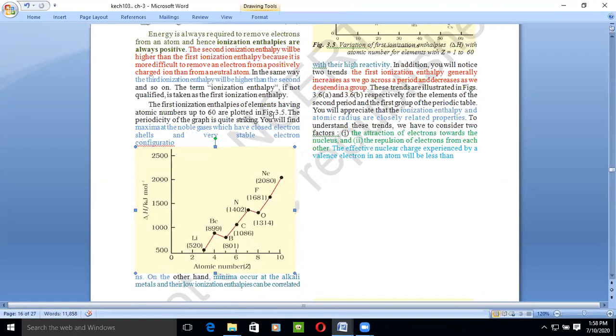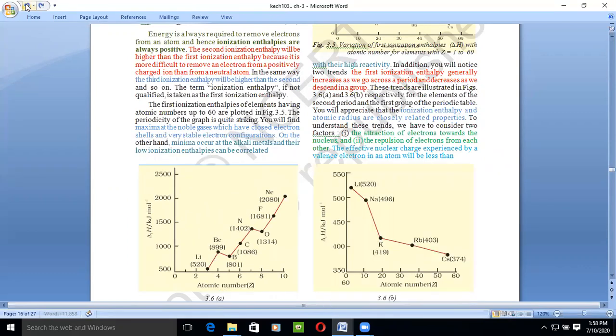The first ionization enthalpy, having atomic number up to 60. We are plotting a graph of atomic number up to 60. So what do we observe? We observe that the maxima are at the noble gases, which have a closed electron shell and a very stable electronic configuration. This thing we all know very well. The noble gases have fulfilled electronic configuration, but the minimum point will be lithium, which has low first ionization energy as compared to the noble gases.